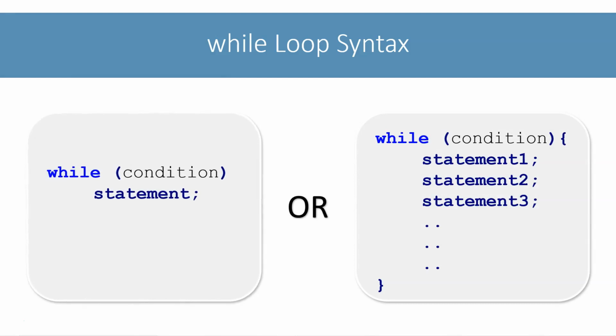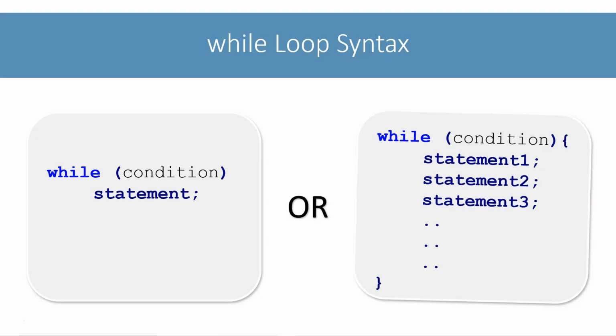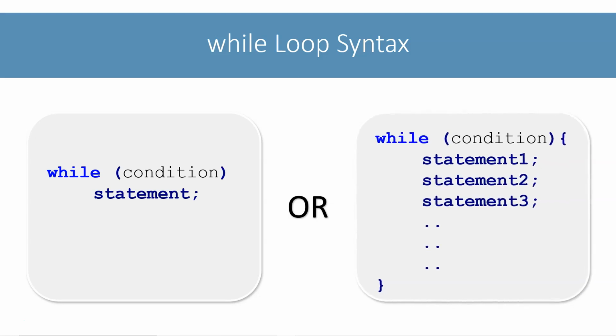If you want to repeat more than one statement, use this code block syntax. Remember, in the code blocks and tokens lecture, I told you that code blocks can be used at any place where a single statement can. We used code blocks a lot in if and switch statements we discussed in the previous section. We will use it in loops too. With all the three loops, for, while and do while, you will see that we can use code blocks to repeat more than one statement.